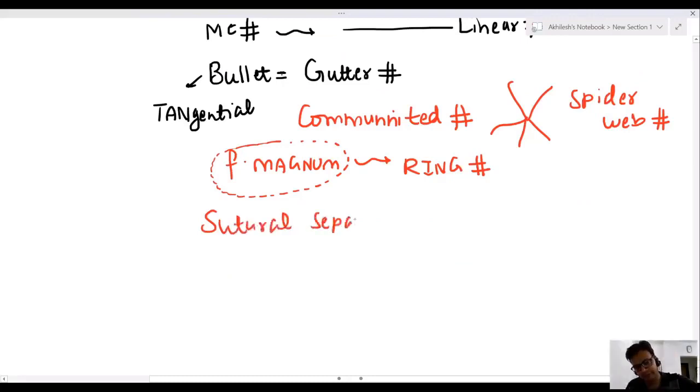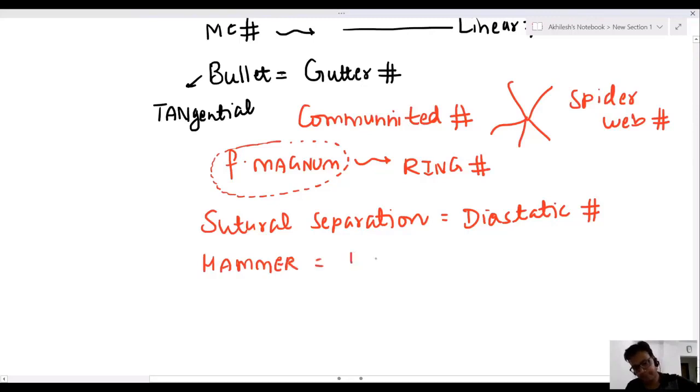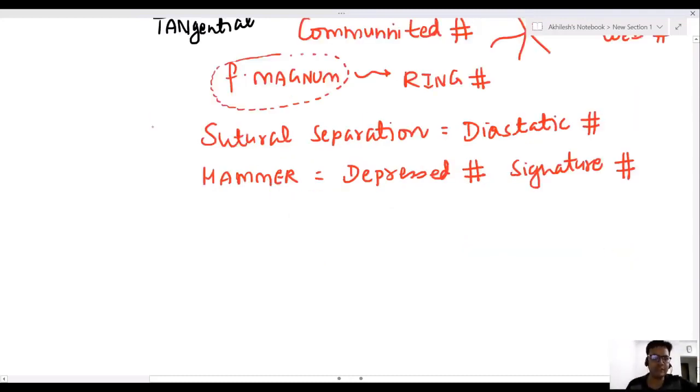Because of a fracture, if sutures are separated, it is known as a diastatic fracture. A hammer produces a depressed fracture or signature fracture. If you see, I will show you the picture. Hammer produces sutural separation, a diastatic fracture. Hammer produces a depressed or signature fracture.